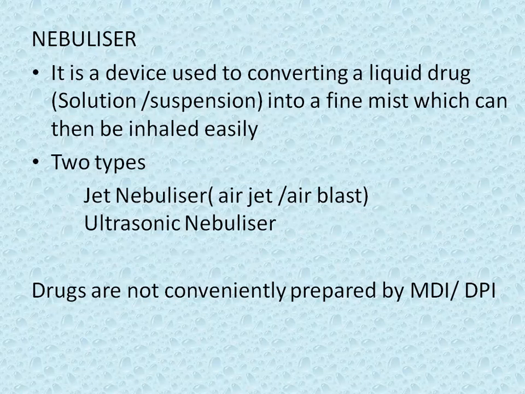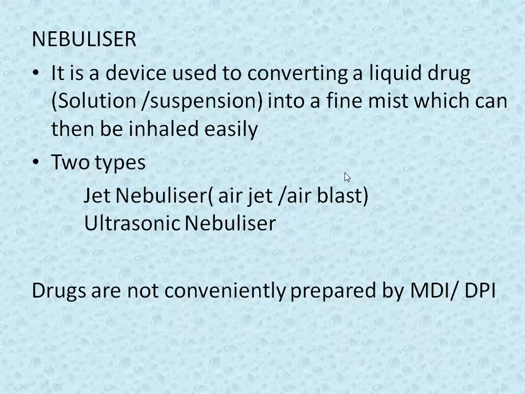We already discussed that the drug gets solubilized or suspended in the liquid, and that liquid comes out in the form of a fine mist.